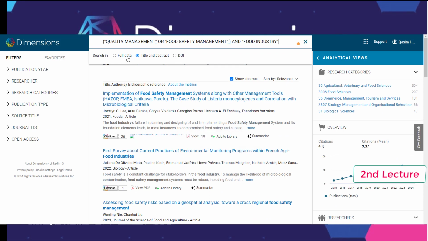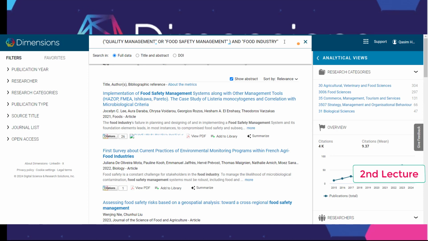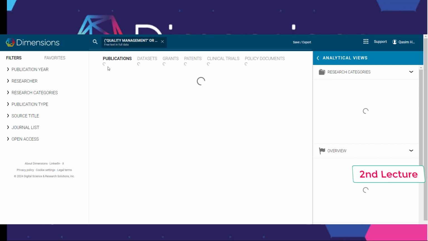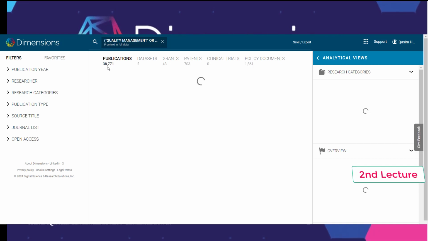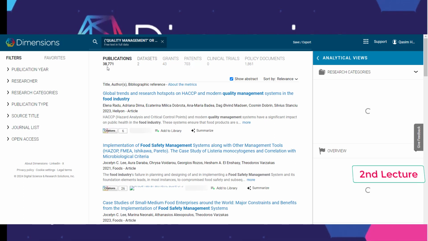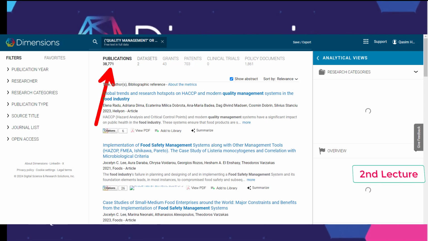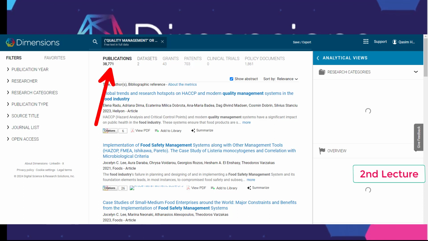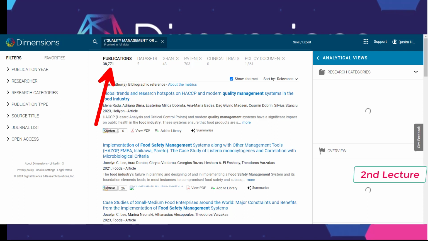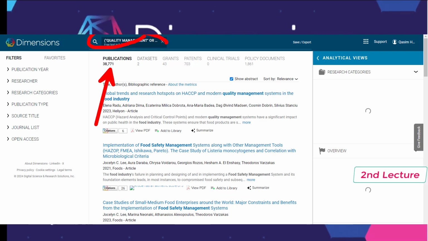But if you select full data and press enter, the number of publications will be increased, because we ask the Dimensions database search engine to find publications about this keyword.